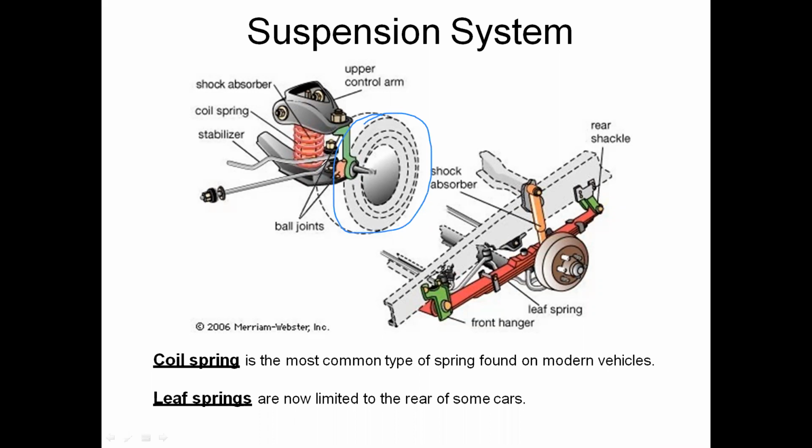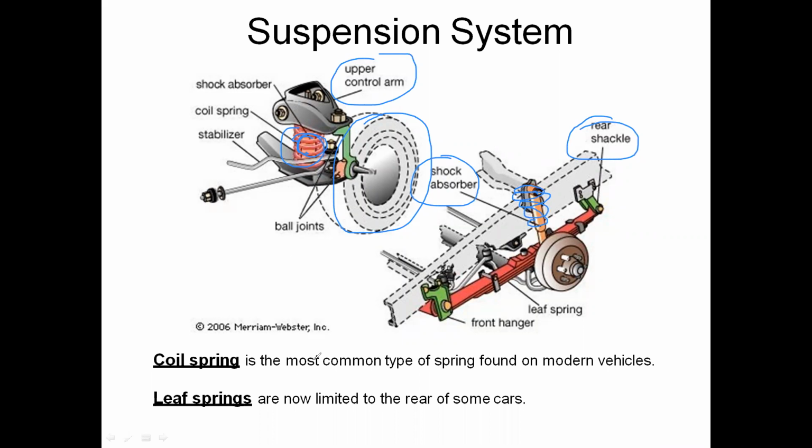To this axle we have connected coil springs, the upper control arm, and shock absorbers. The shock absorber is placed in the coil spring, along with the stabilizer and ball joints. These are all parts of the suspension system. And you can see there is a rear shackle and shock absorber. The shock absorber is enclosed within the coil spring.